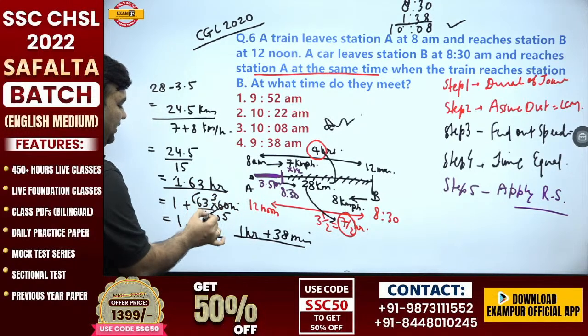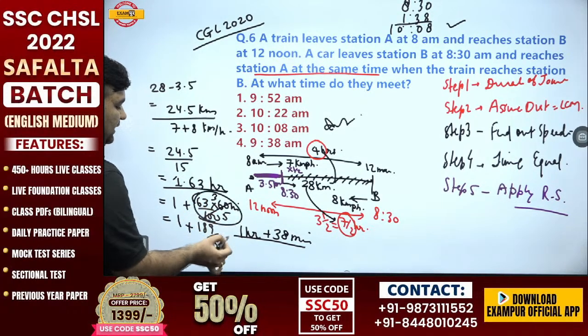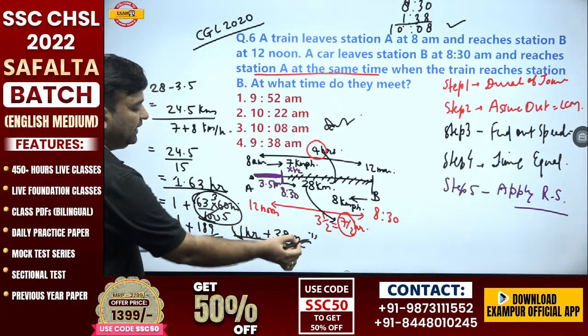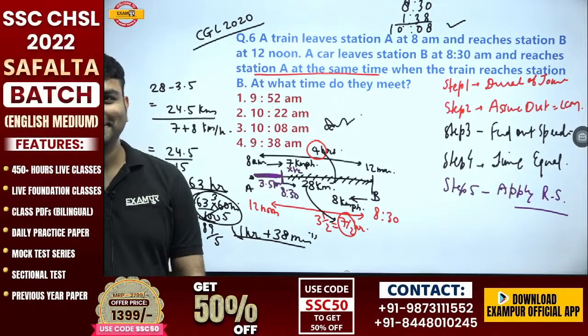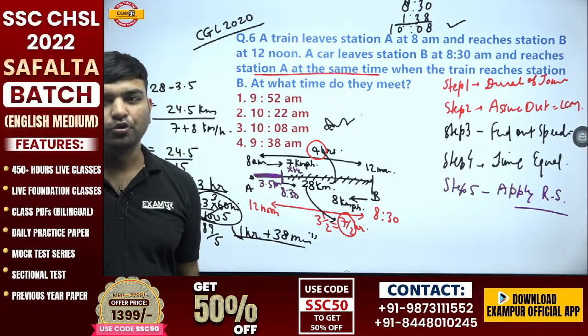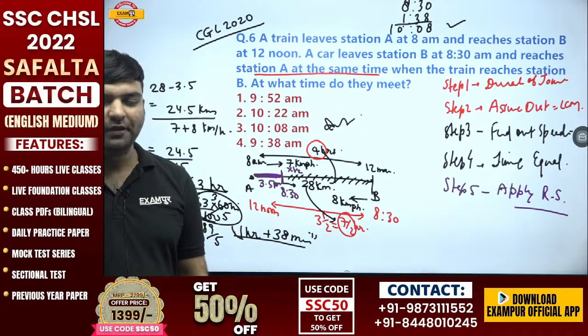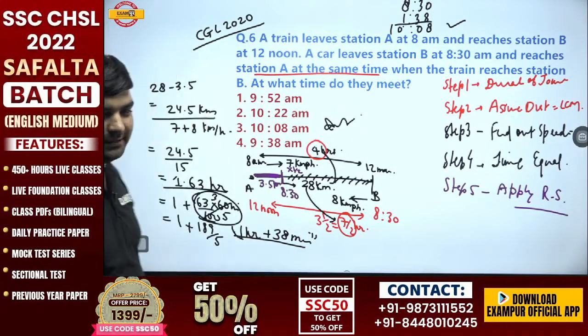Convert 0.6 hour into minutes. You will convert into minutes, guys, multiplying by 60. It will become 1 hour 38 minutes. How to convert hour into minutes? Just multiply it by 60.